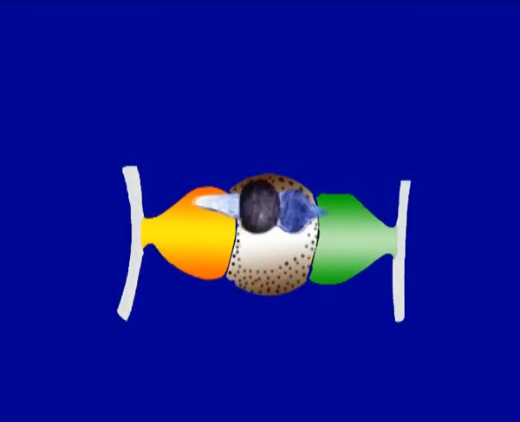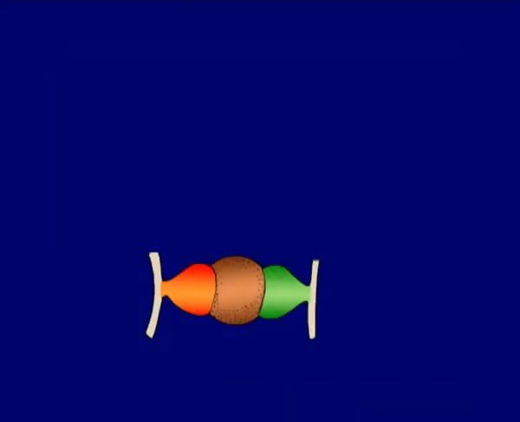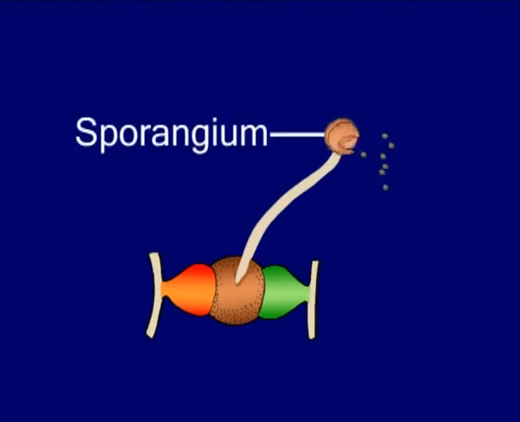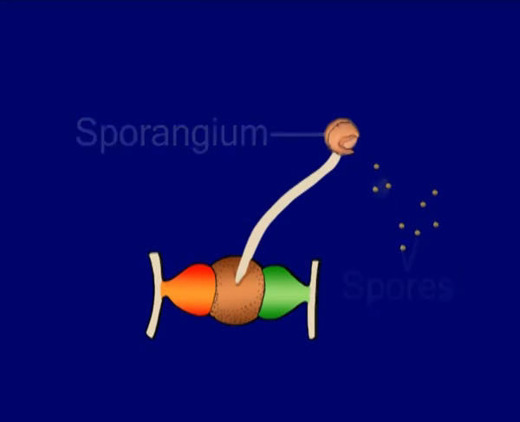The zygospore is thick-walled, resistant and dormant. In favorable conditions, the zygospore germinates by meiosis. At the tip of newly germinated hyphae, a sporangium is present. The sporangium contains many spores. The spores are blown, dispersed and germinate, forming a new haploid mycelium.